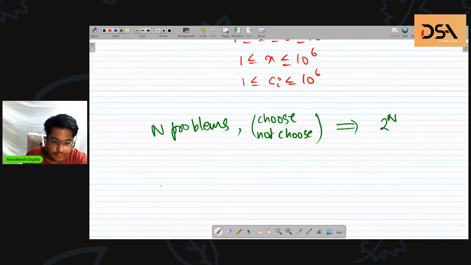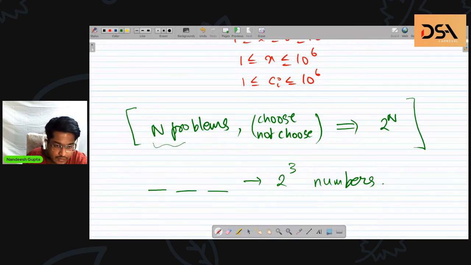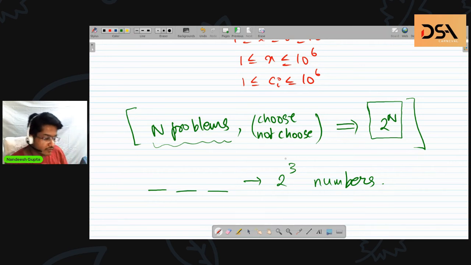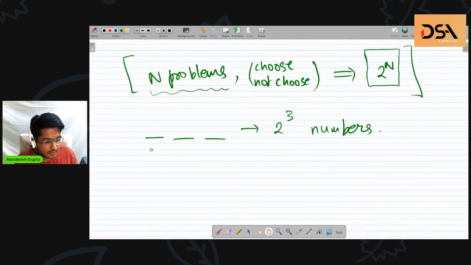In the beginning, we said that if I have 3 places, then I can represent 2 raised to power 3 numbers with it. And right now we are wanting something similar here only, that we have been given n problems and we want to try out all the 2 raised to power n different combinations. So let's try to represent these combinations or these selections in a binary manner.